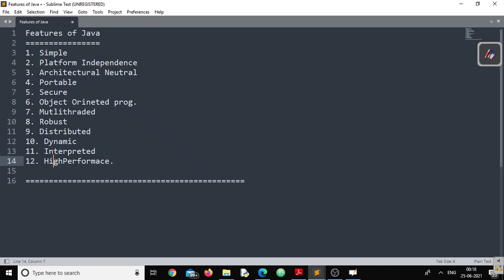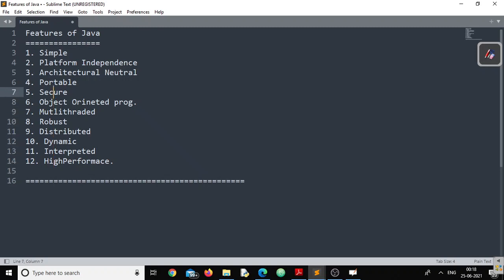We will talk about all these features as we progress through the classes. Trust me guys, once you complete the entire session of Core Java, you will find there are lots of features of Java, but to begin with, we'll start with only these 12. As the class progresses, in each class you might go on adding new features to the Java programming language.